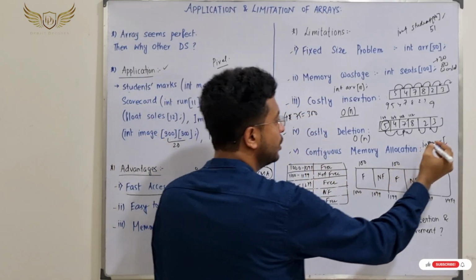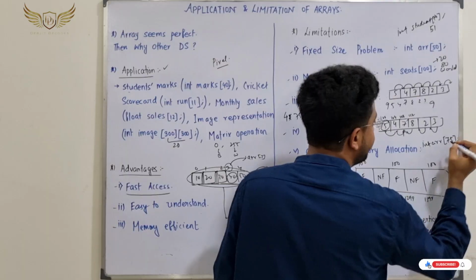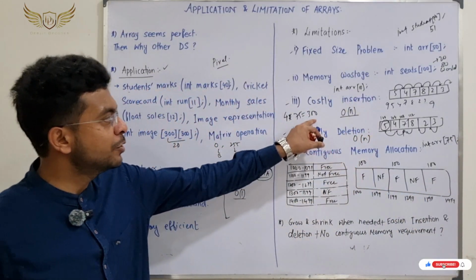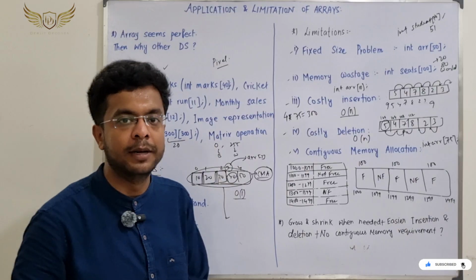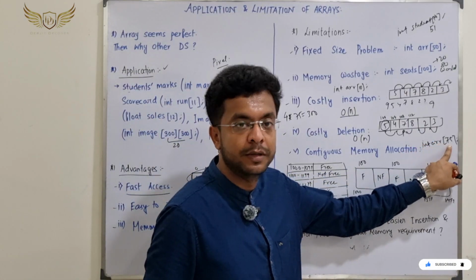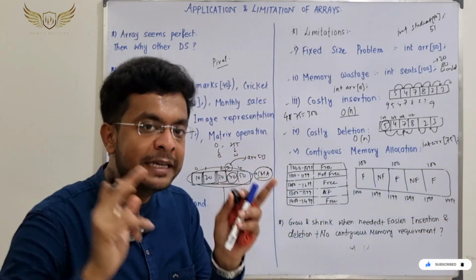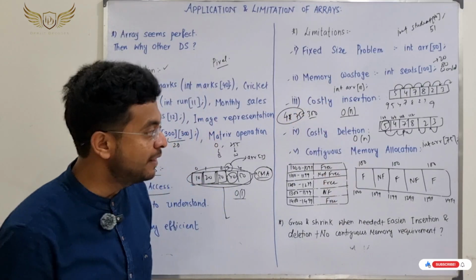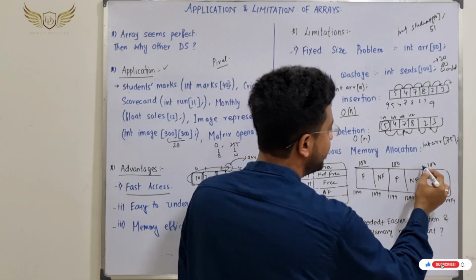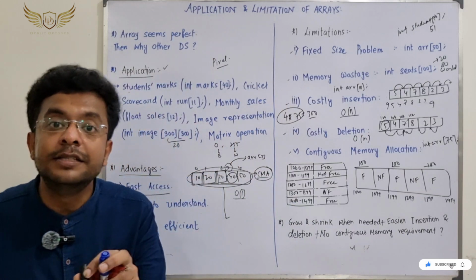So can we put 75 here? Can we put 75 here? Because we can see 300 units of space are available, 300 bytes are available. To accommodate 75 integers, we need 75 into 4, that is 300 units of space, and 300 units of space are available. But the answer is no.